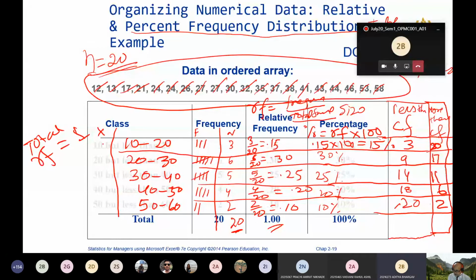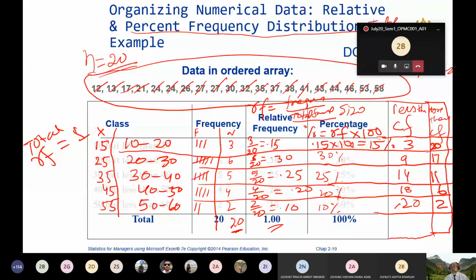So 10 plus 20 divided by 2 is 15. Then 25, 35, 45, and 55. Just add the lower limit and upper limit and divide by 2, and we got this particular figure.